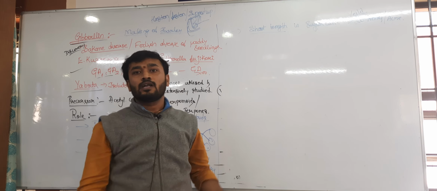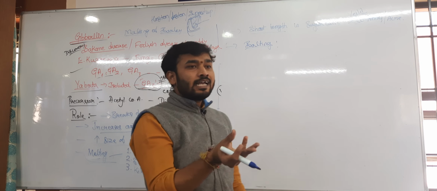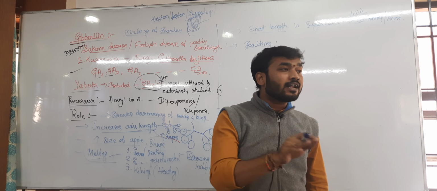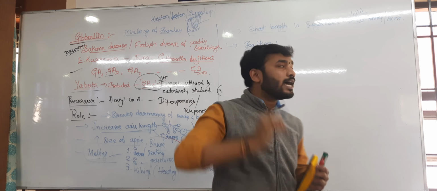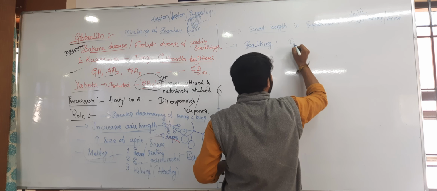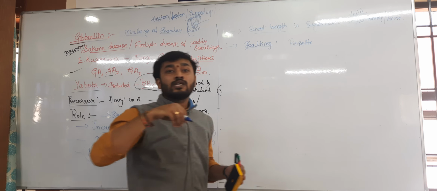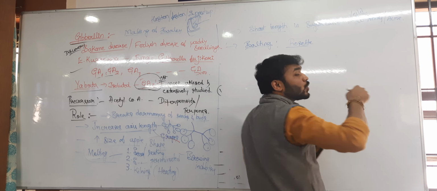Clear? Likewise, it is also involved in the bolting process. It is useful in bolting. Bolting is nothing but increasing the internodal space prior to flowering. Prior refers to just before flowering, the internodal space is enhanced, especially in plants where the leaf is edible, that is, leafy vegetables. In leafy vegetables we can see the arrangement of leaves in a rosette manner.